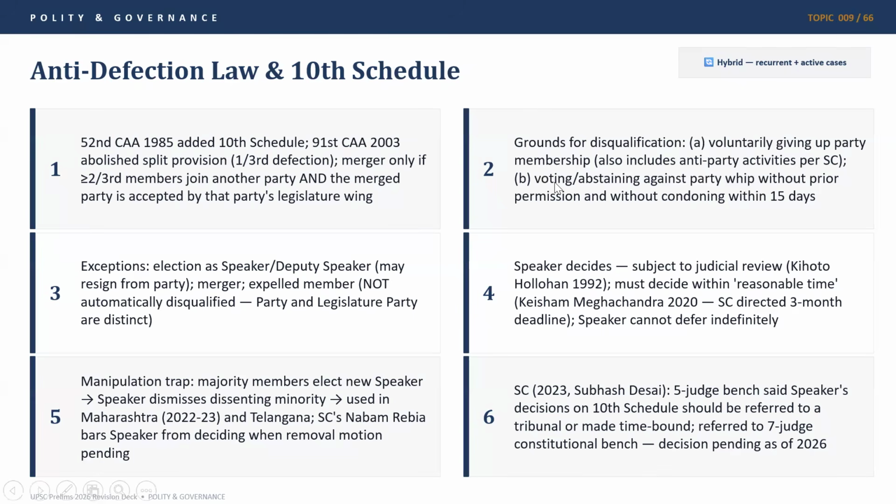Another is voting and abstaining against party whip without prior permission and without condoning within 15 days. That is, party whip had laid out one instruction that we had to vote on an issue in a certain way, but if a candidate goes against it or abstains from voting for it and also does not explain the reason to the party whip within 15 days, then these are grounds for disqualification of that candidate from the party.